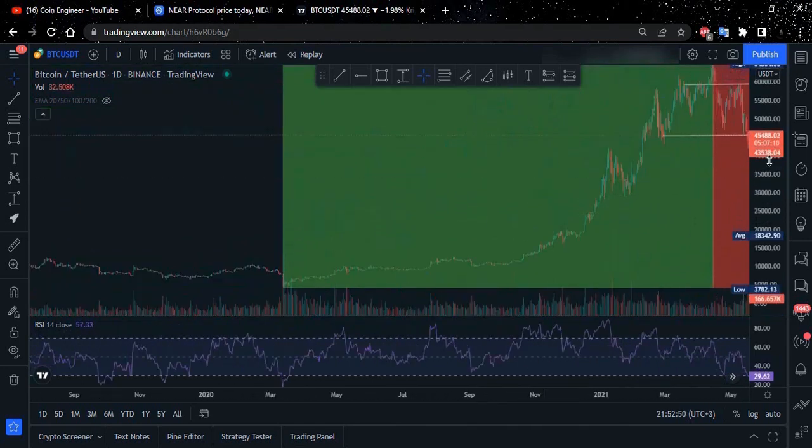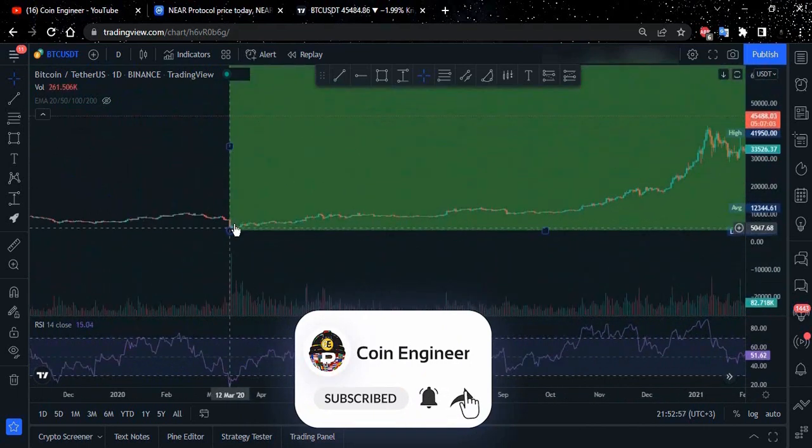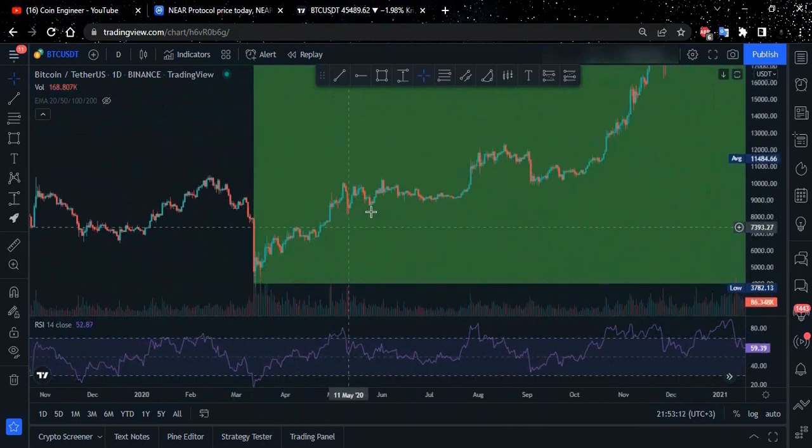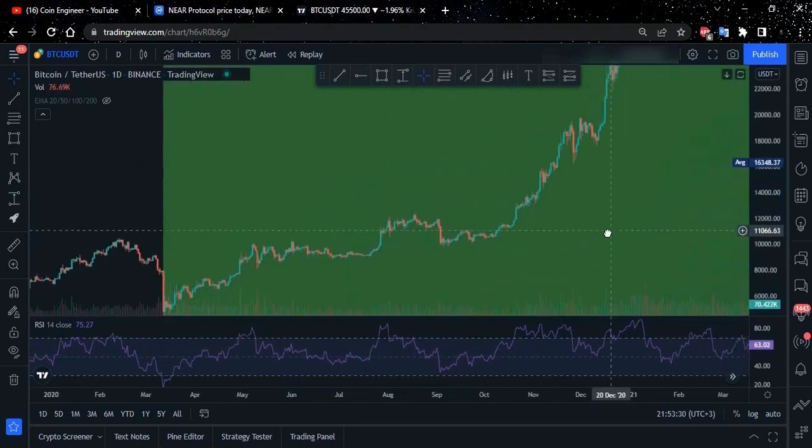So if we need to give an example on our Bitcoin chart, we can pick the date March 2020. So when we see this chart deeply, we can see that this is a bull market because it's 5k to 10k, so 100%. So this is huge. Okay, so it's going up.